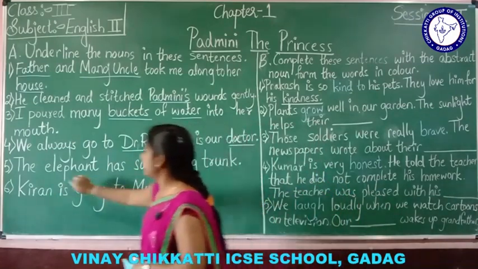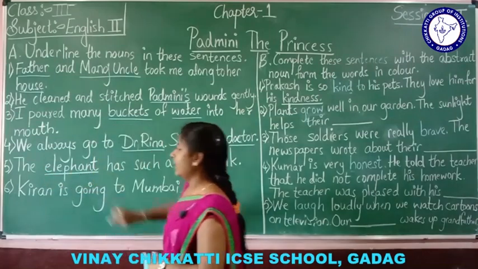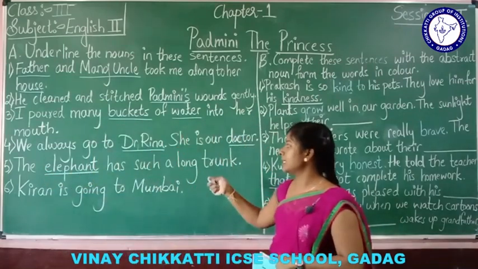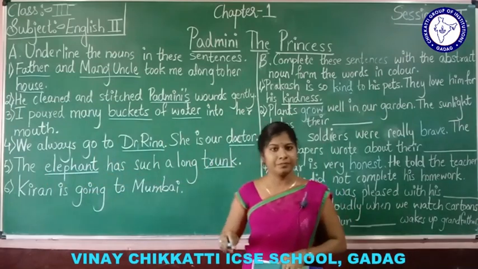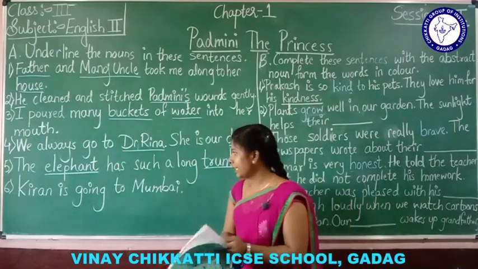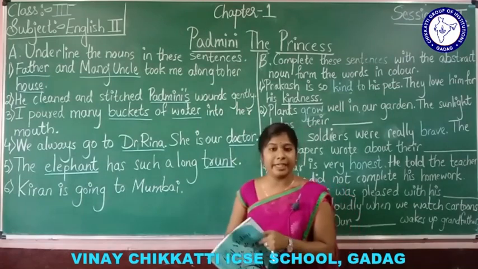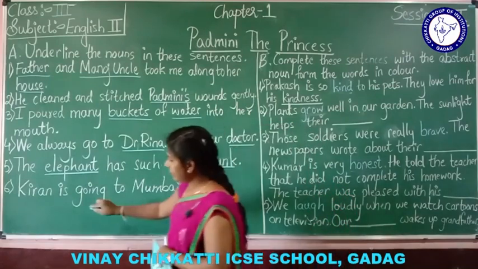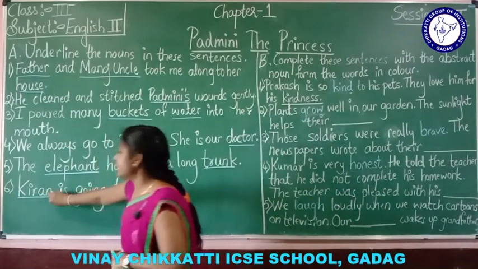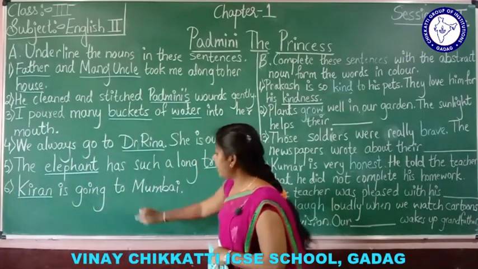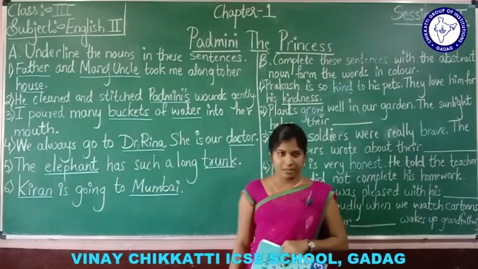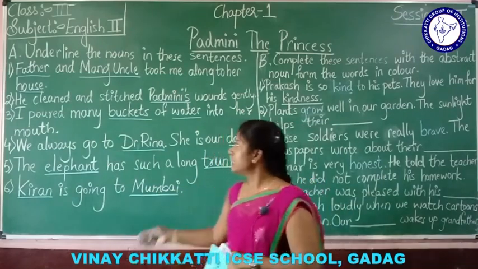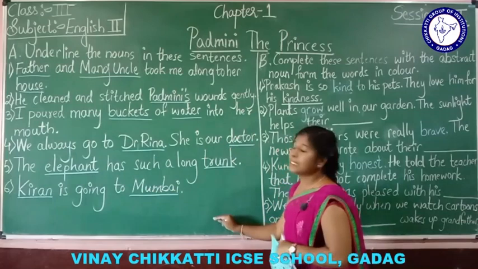See, elephant. The elephant has such a long trunk. Trunk also. Understood? Next, Kiran is going to Mumbai. Yes, Kiran is a name of a person. And Mumbai, it is the name of a place. Understood, students?